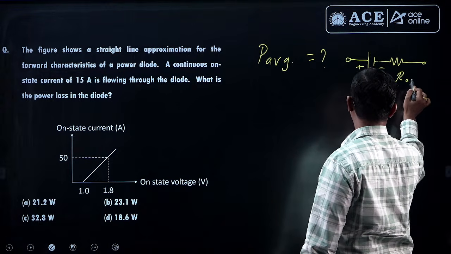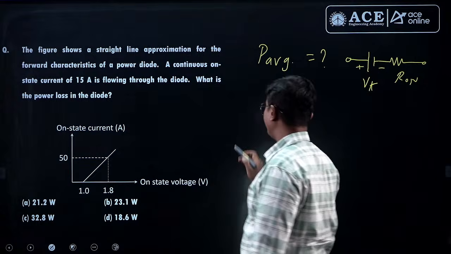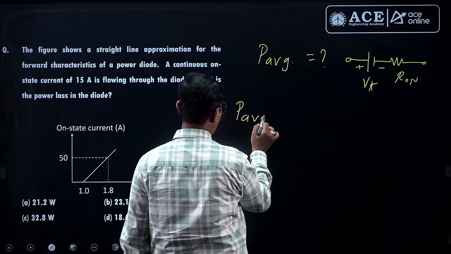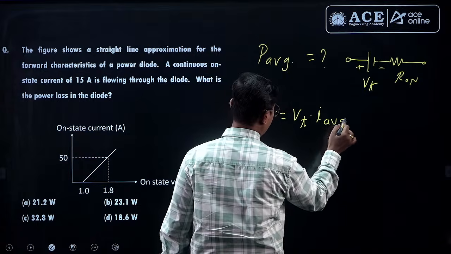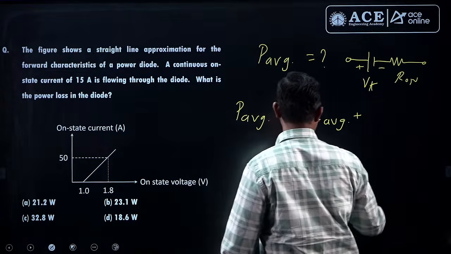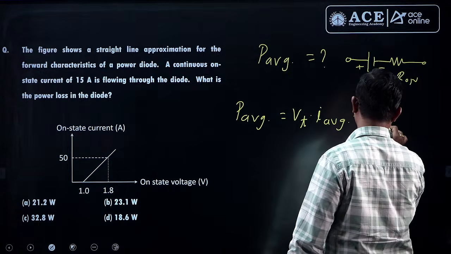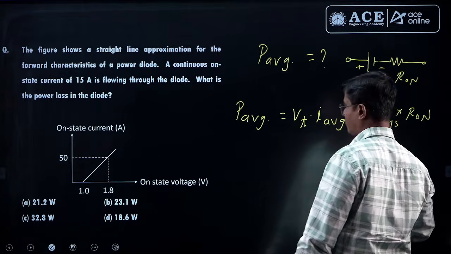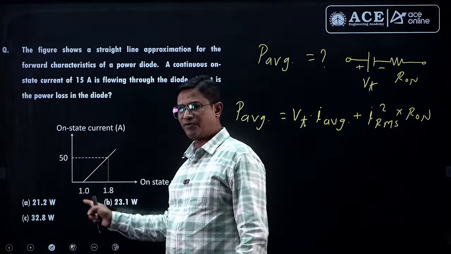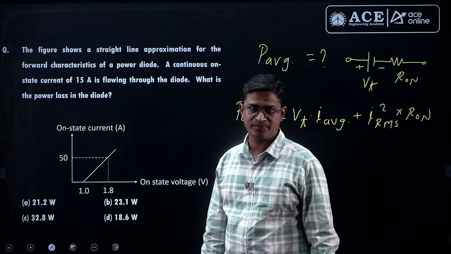And for third modeling, what is the power loss expression? P average equal to Vt into I average plus I RMS square into R1. Now from this characteristic we need to find what is the Vt and what is the R1, right?